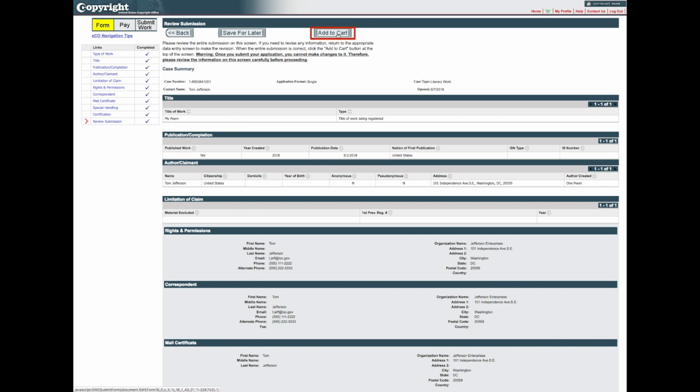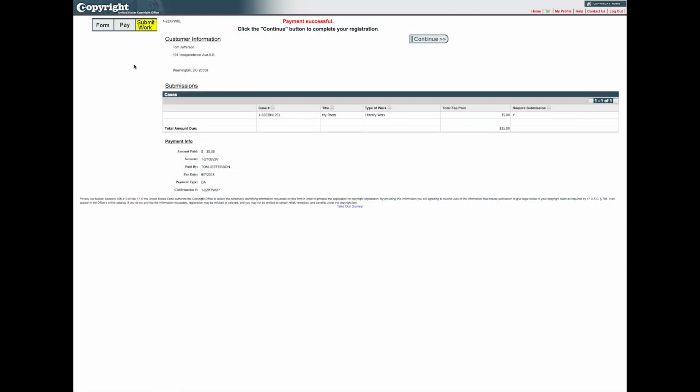Click Add to Cart to pay the fee and submit your application. After payment is confirmed, you will receive an email confirming the receipt of your application and payment. To complete the submission process, you must send a copy of the work being registered. Click Continue to proceed.